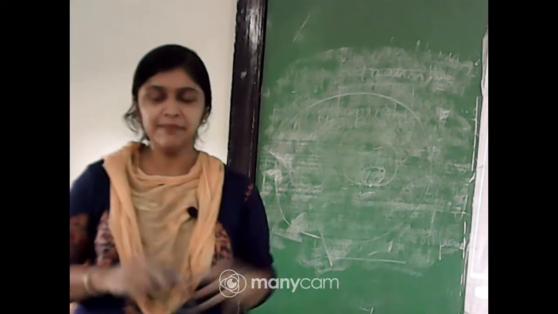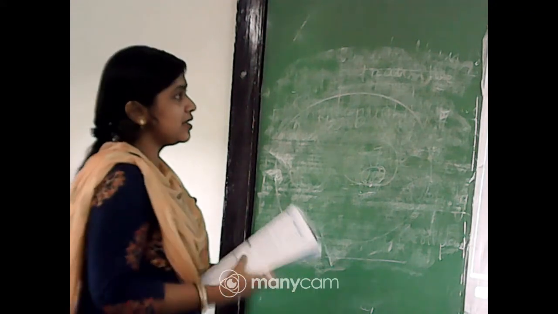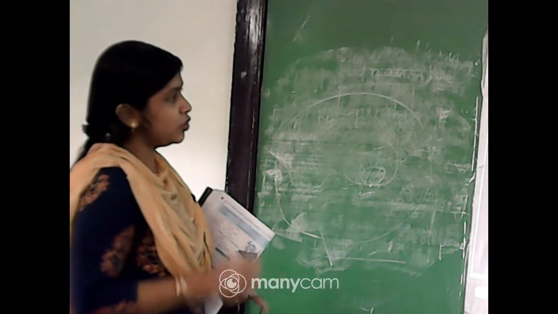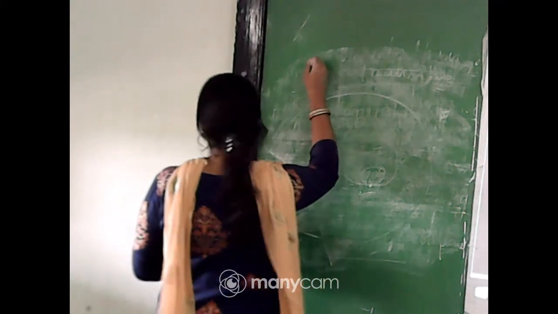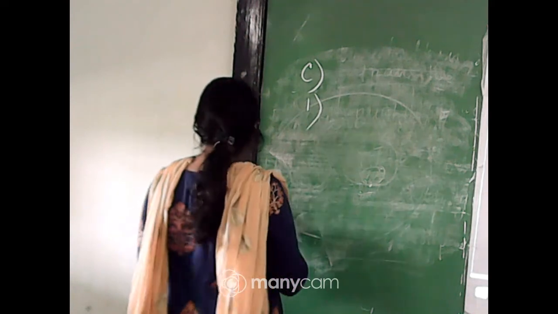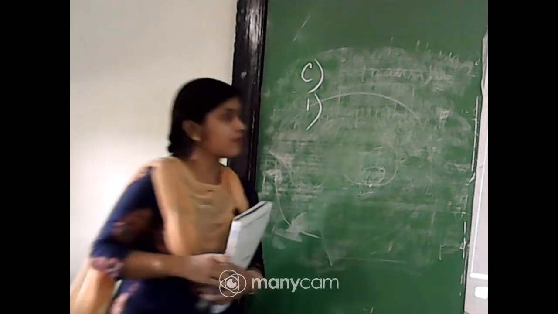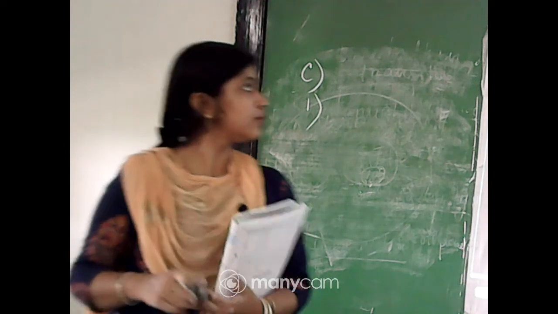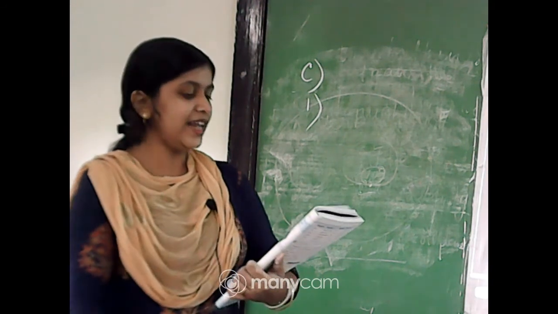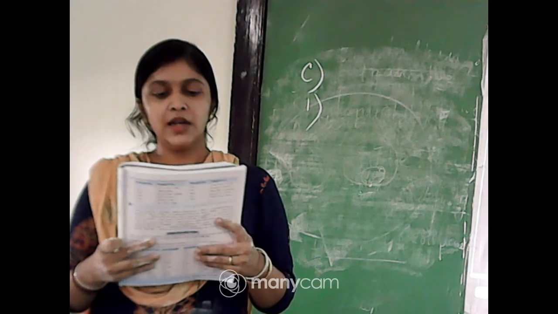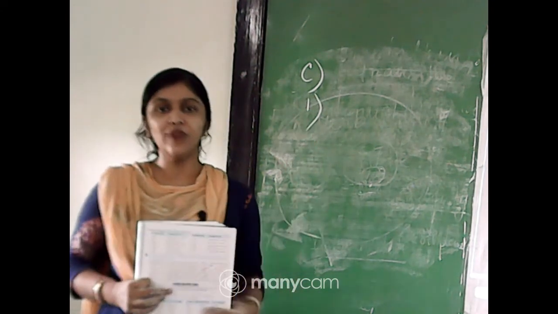Now come to exercise C. Exercise C is very simple. You have to complete it on your own, then you will match your answers with me. Exercise C, just have to complete the sentences using the words which are given. Number 1, he was dash. Number 2, the ship sailed dash. Now certain words are there which can come in more than one place.